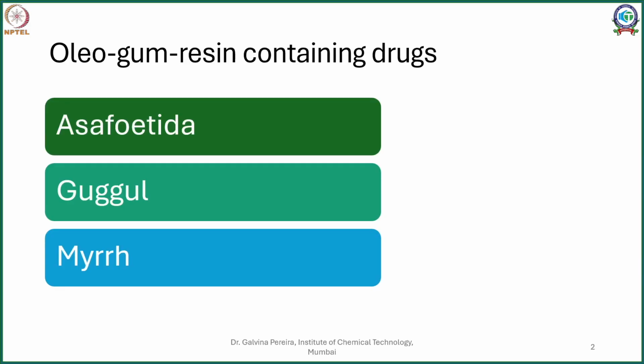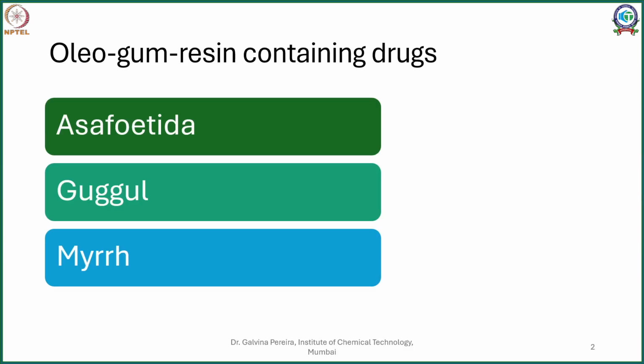Oleogum resins naturally contain oil in them, that is your essential oil, and these carbohydrates in presence of water will emulsify that oil, and as a result when these oleogum resins are triturated with water, they get converted into emulsions. So if your resin forms an emulsion with water, mostly it's a resin combination, that is your oleogum resin. Now let us see a few examples of oleogum resins. So today we see examples such as asafoetida, gugul and myrrh.